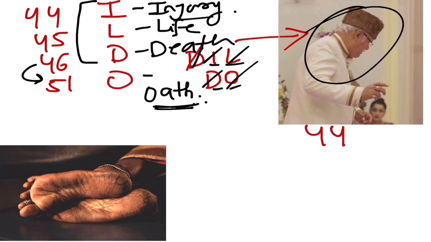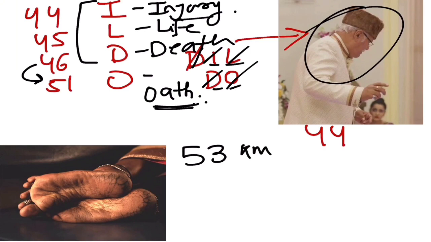Now the next one, what do you see here? This is a leg, very tiring. You can see all these cracks and the very dull looking. So suppose this lady, this is a typical village lady and she travels a lot. So she had traveled 53 kilometers by her legs.